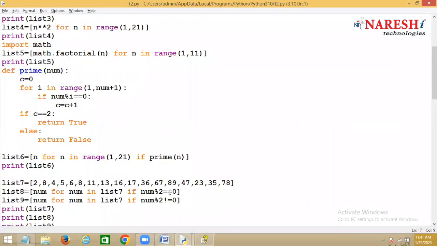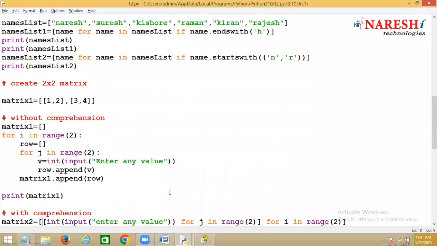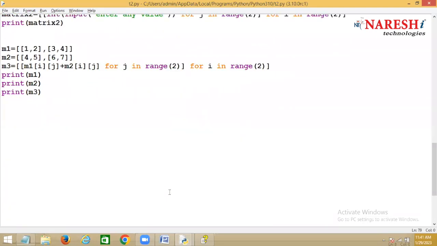For example, see one simple application. Assume I have a grade list. The grade list is a nested list which has the name of the student and the grade of the student.